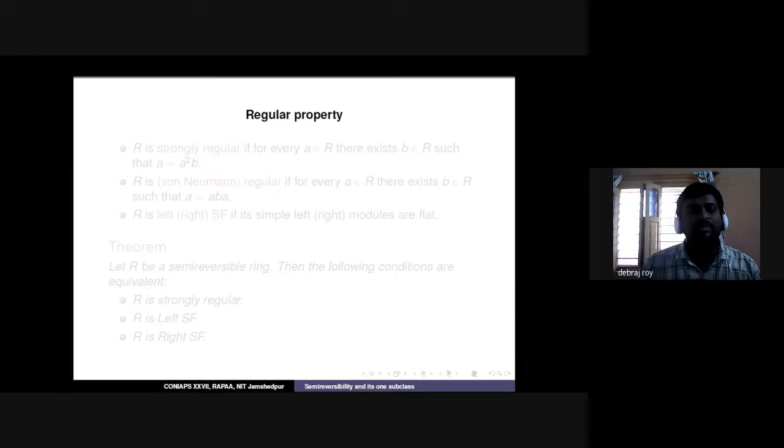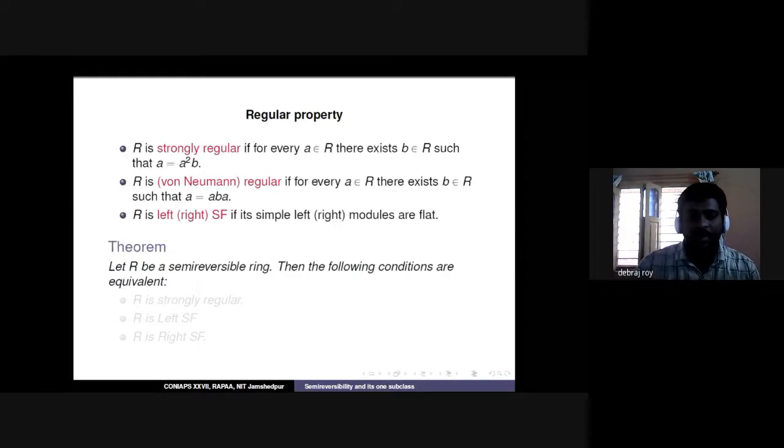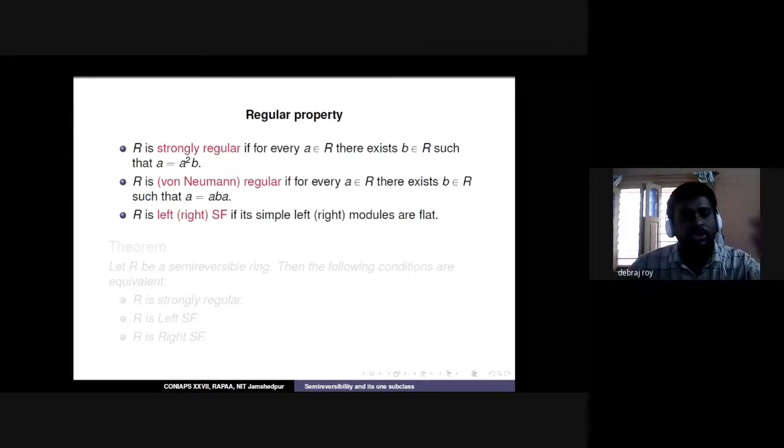Now for the next result, we studied the idea of the regular property. The format is actually the same. We discuss three rings here: strongly regular, von Neumann regular, and left/right SF. Strongly regular means for every element a there exists b such that a can be written as a squared b. Von Neumann regular means for every element a there exists b such that a equals aba, and left/right SF means every simple left/right module is flat.